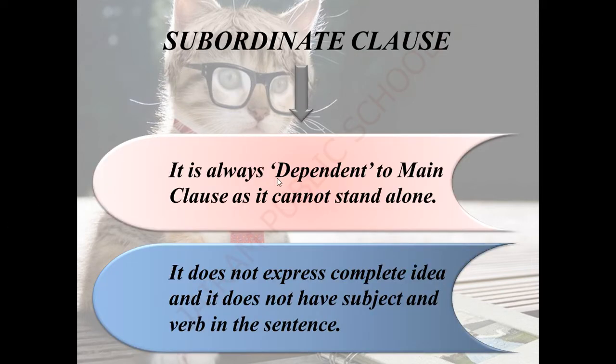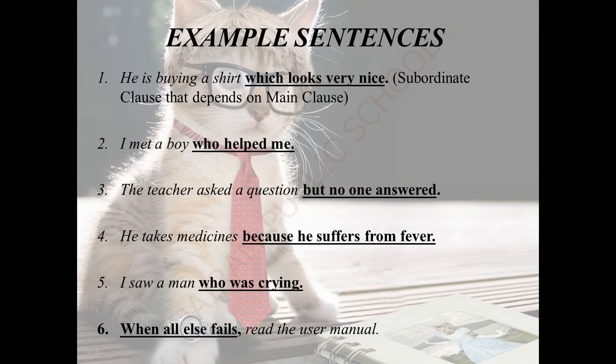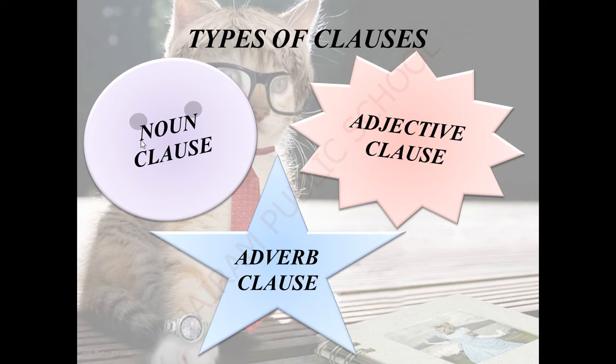Subordinate class is always a dependent class. It always depends on the main class as it cannot stand alone. Why? Because it does not express any complete idea and it does not have a complete subject and verb in the sentence. These are some of the example sentences. Now we can move on with the types of classes. There are three types of classes: 1. Noun class. 2. Adjective class. 3. Adverb class.